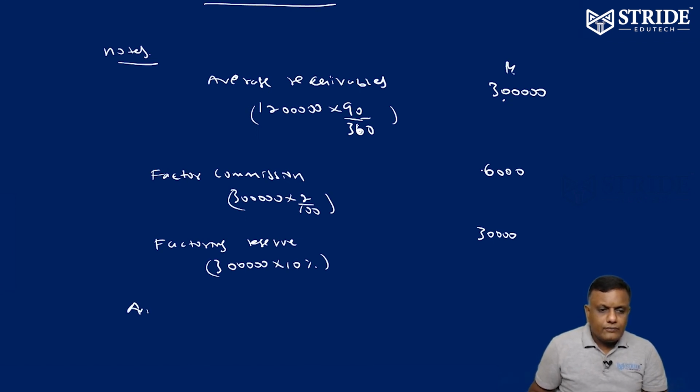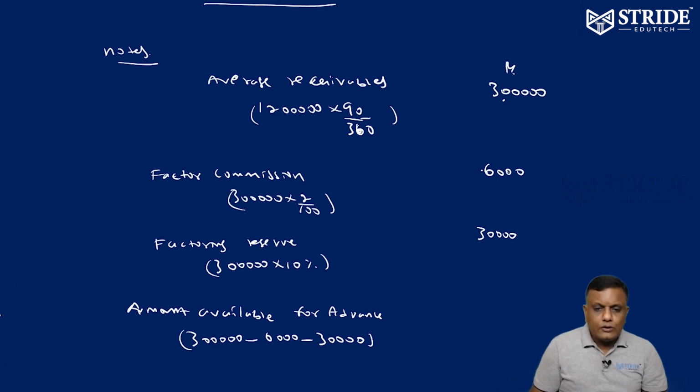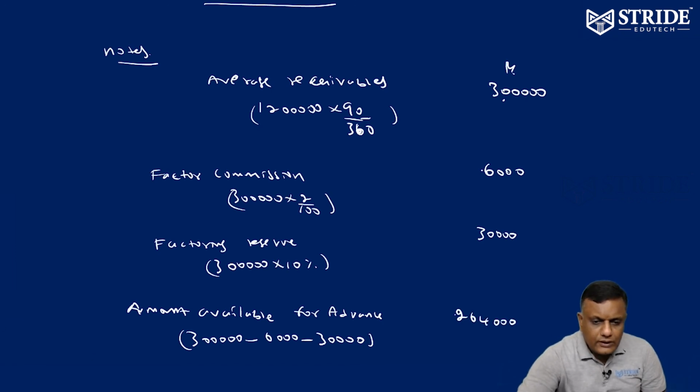So the amount available for advance is 3 lakhs minus 6,000 minus 30,000. You will get an answer of 2,64,000.